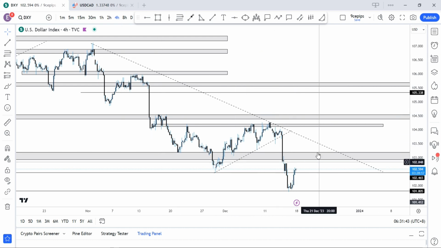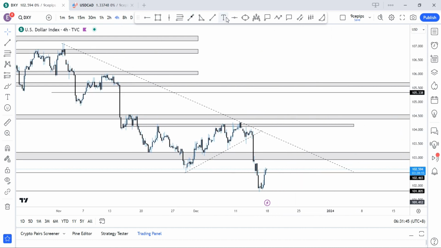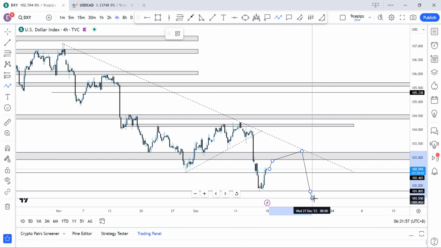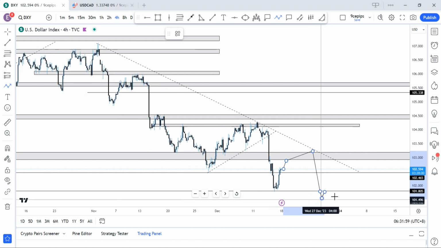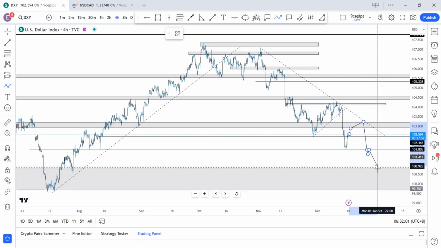Basically this week what I'm anticipating is simple. Using the DXY price action here, I'm anticipating that if price can possibly pull back a little bit to these regions, or possibly retest this trend line one more time, we can continue to the downside to retest the 101 region, and if we break it, we'll continue to the downside to retest the regions of 100 if we get enough volatility.